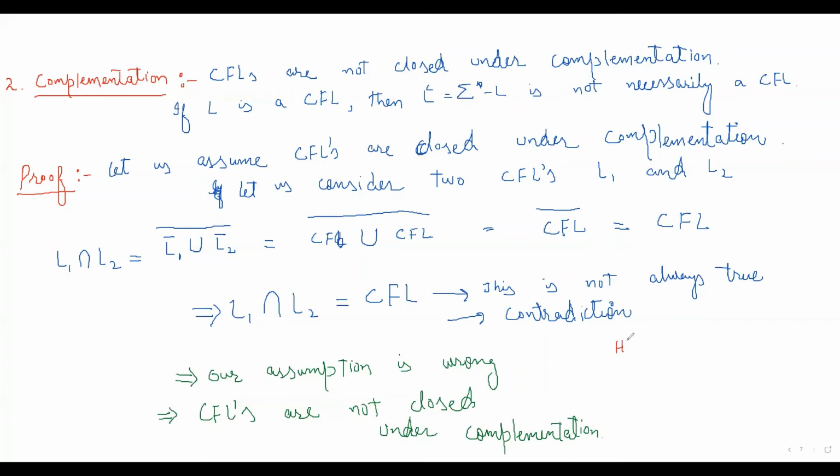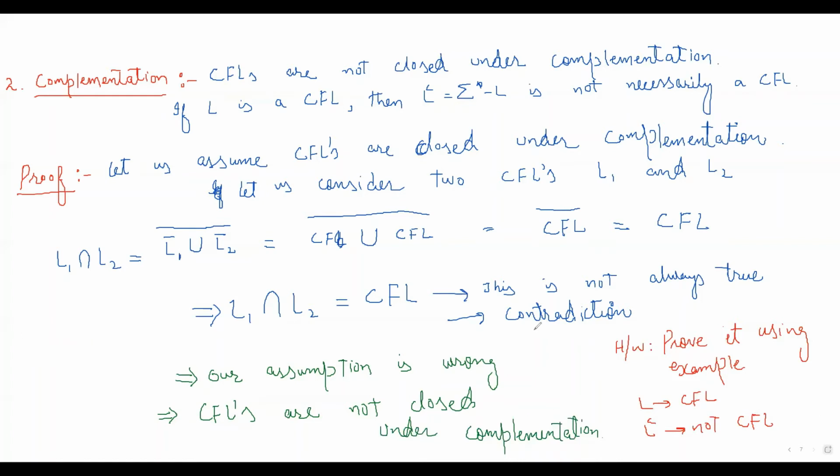Your homework here is that you have to prove it using an example. Like we have proved for intersection, you have to prove the same using an example, that context-free languages are not closed under complementation. You have to find an L such that L is a context-free language, and then find the complement of L that is not a context-free language. That is your assignment for this particular topic.